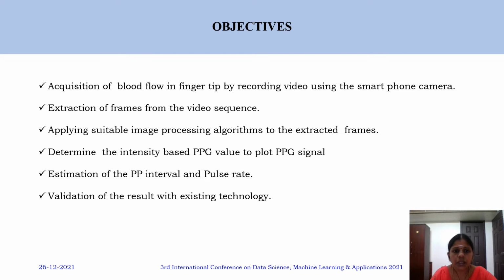Then determining the PPG value using the intensity based principle, and then plotting the PPG signal with the obtained values. From the PPG signal, we need to estimate the PP interval and then the pulse rate. The estimated pulse rate needs to be validated with the existing state-of-the-art method. So these are the objectives of this work.